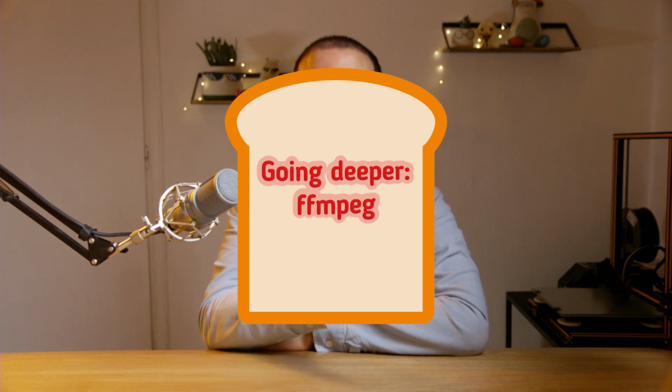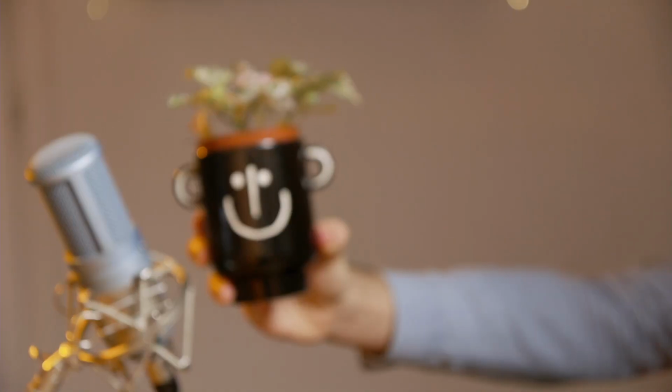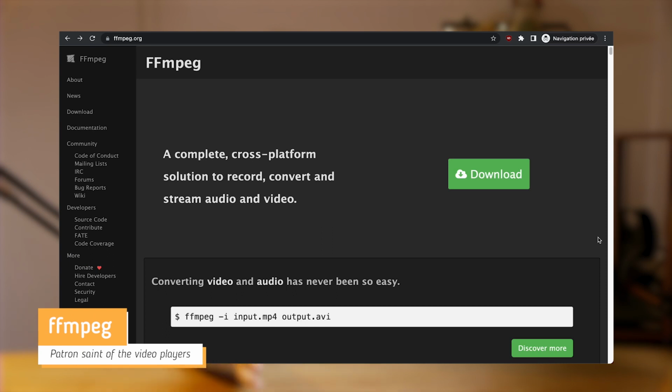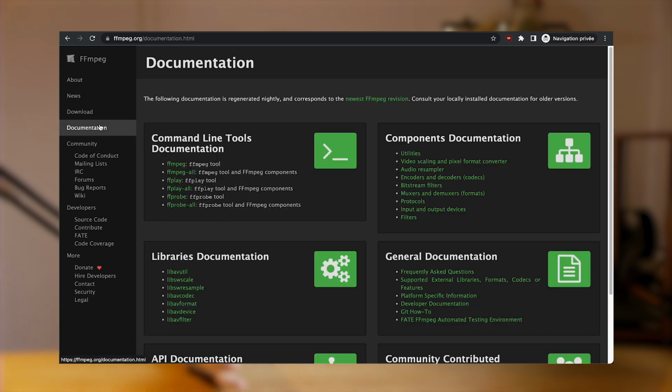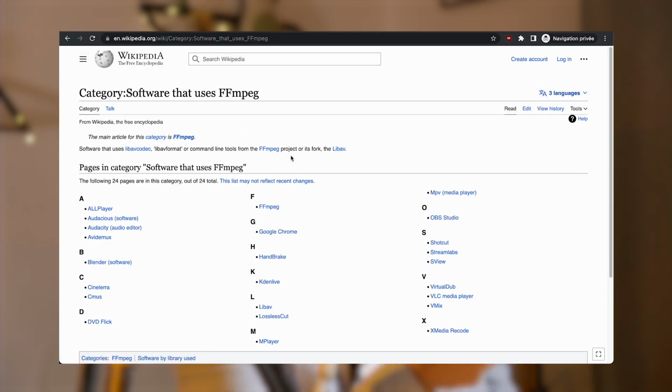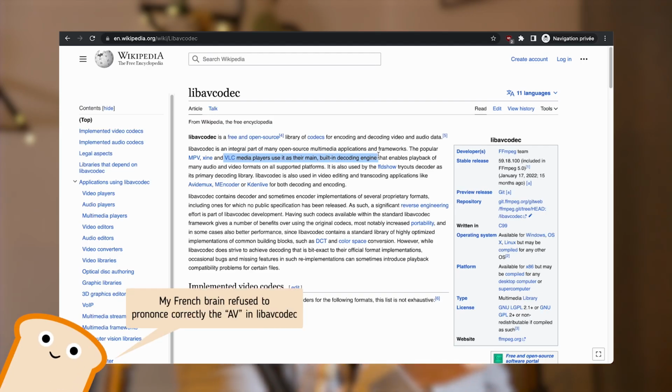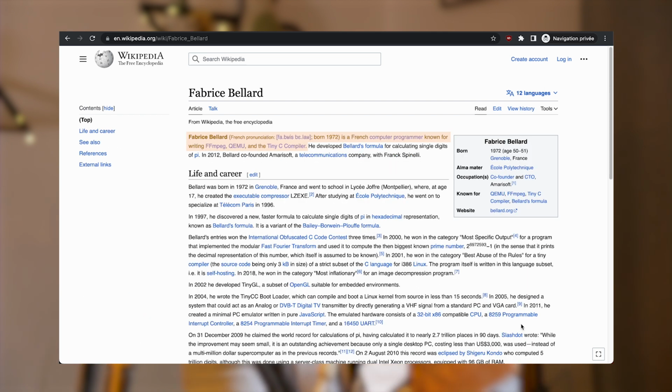You cannot talk about videos and programming without mentioning our Lord and Savior, FFmpeg. What is FFmpeg? FFmpeg is an open source command line tool dedicated to multimedia content handling. You can use it to convert, encode, or transform a lot of multimedia content. Let's just say that you are probably using it every day. YouTube, TikTok, OBS, Chrome, iTunes all use FFmpeg at some point. Oh, and of course, VLC also uses FFmpeg. To be more precise, libavcodec, which is part of the FFmpeg project. And FFmpeg being a French project, you should now call it FFmpeg.